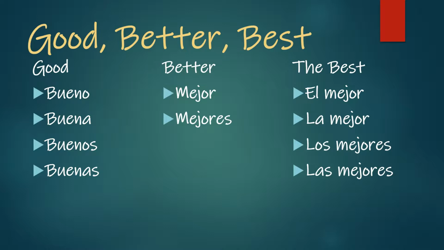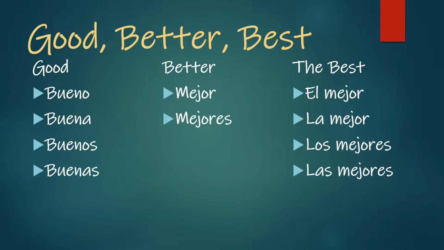If we want to say that something is good, we know that good is an adjective, and so it has to match with the noun it's describing, which means that we have 4 different options of how the word could end. We have bueno, which is masculine and singular. Buena is feminine singular. Buenos is masculine plural, and buenas is feminine plural. Those are all adjectives to say something is good, right?